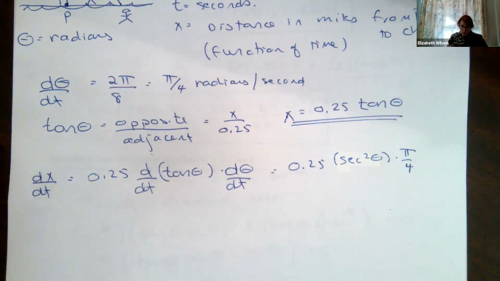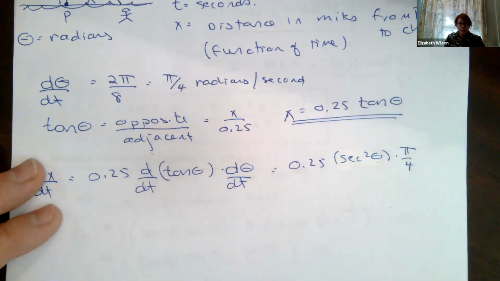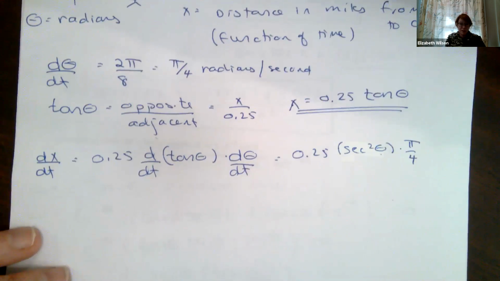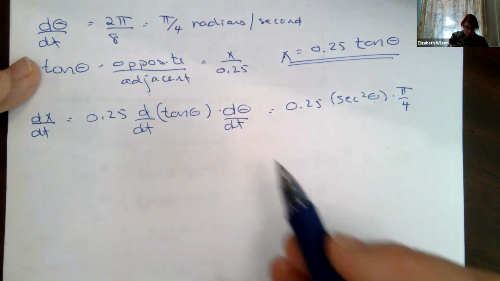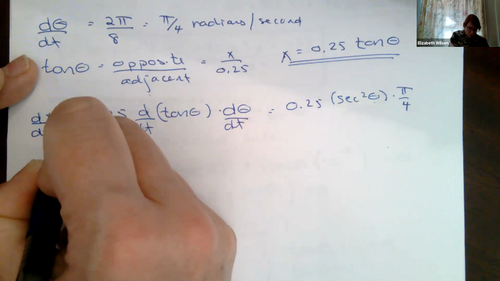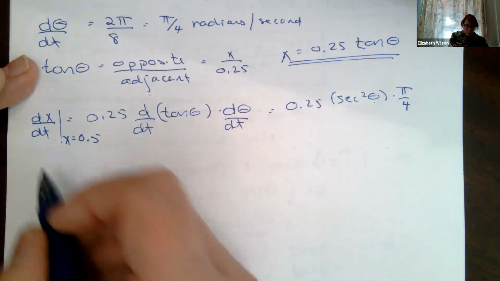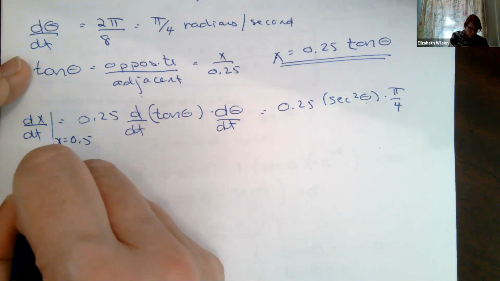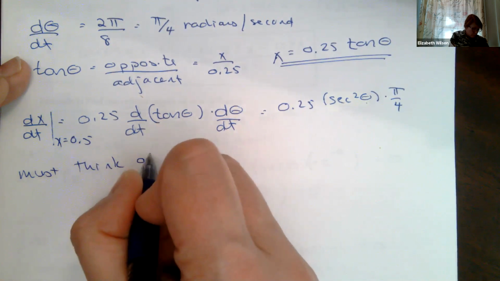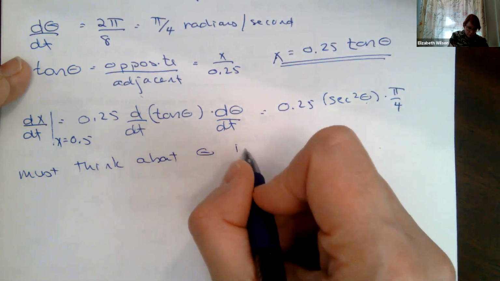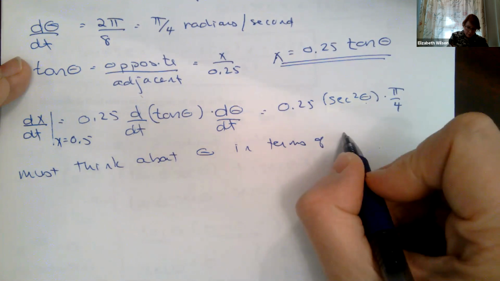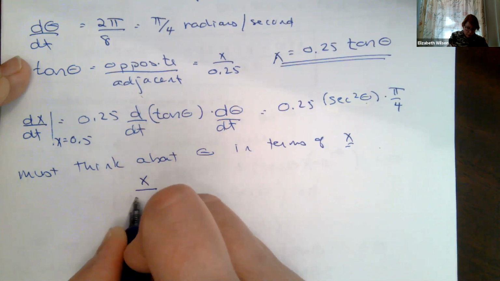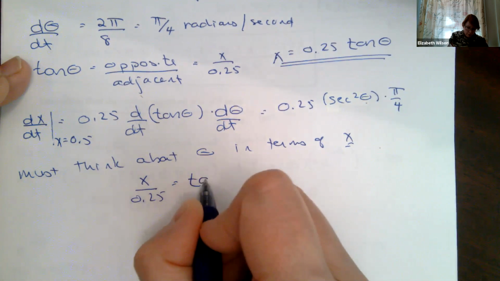Okay, so still, this is in terms of theta. Now I have to go back to how I related x and theta together so I can solve actually for theta. I want to do this when x is equal to 0.5. But I have to convert this, so I'm dealing with x instead of theta. So I must think about theta in terms of x. Okay, so I'm going to go back to here. I'm going to say x over 0.25 equals my tangent of theta.